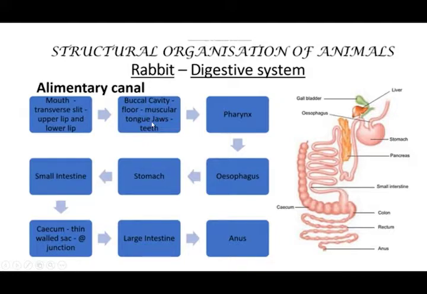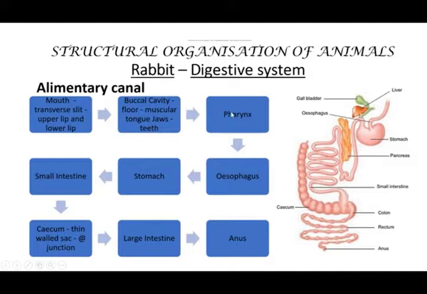It's the opening of the mouth. When the mouth is opened, there is a space inside, right? That is called the buccal cavity. The buccal cavity has a muscular tongue, jaws, and teeth. There is an upper jaw and a lower jaw, and teeth are available inside the buccal cavity.